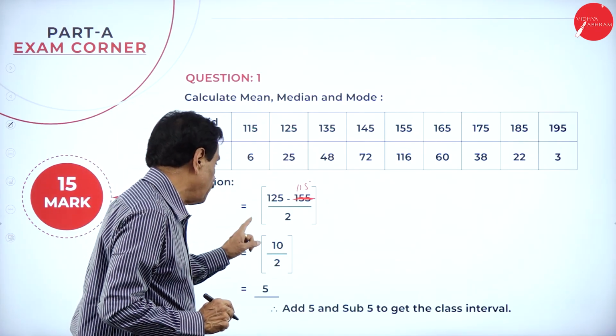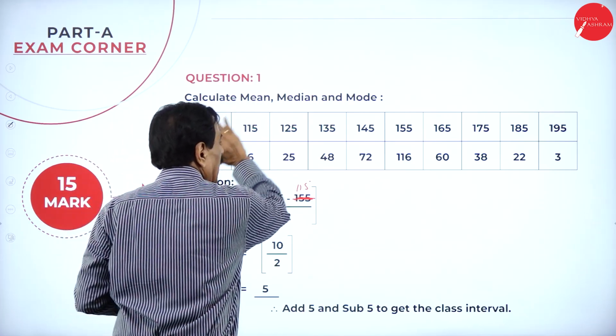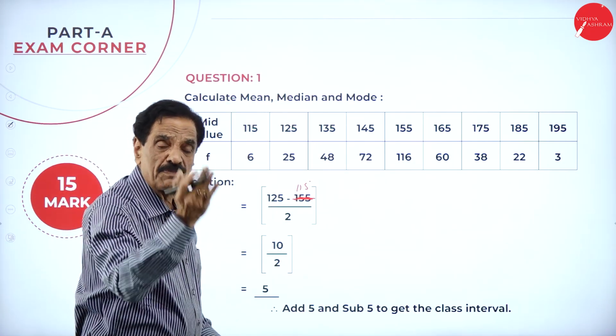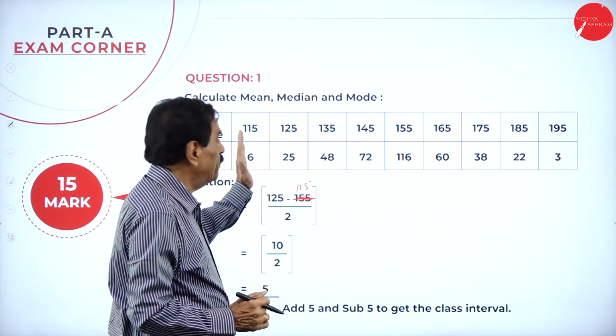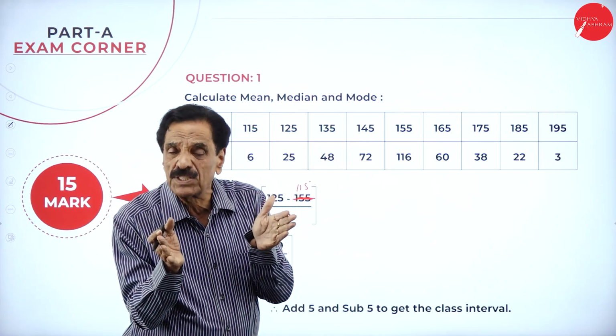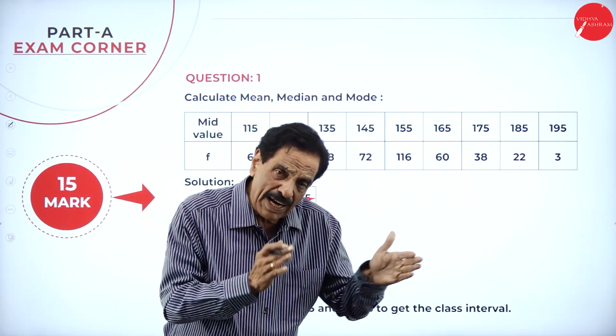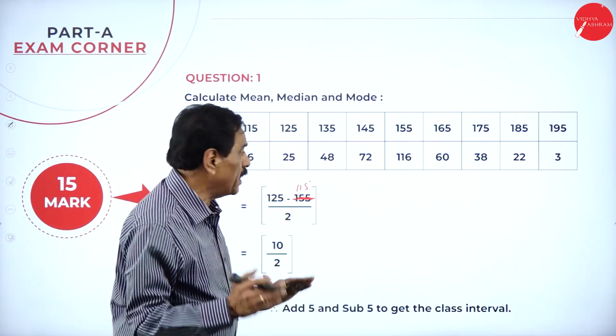125 minus 115 is 10, and 10 divided by 2 is 5. So deduct 5, add 5. Bring out the difference between the first number and the second number. What is the first number? 115. The second number is 125. The difference is 10. Deduct 5, add 5. Deduct 5 is 110, add 5 is 130.